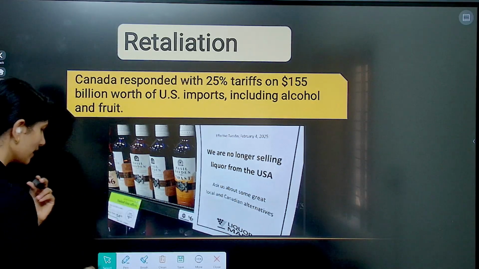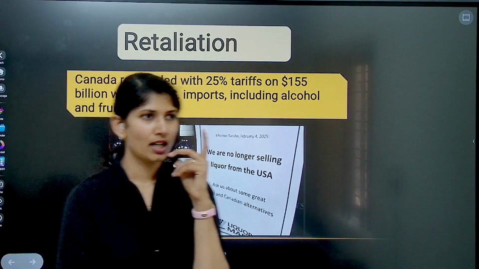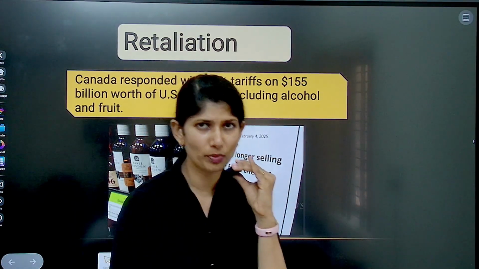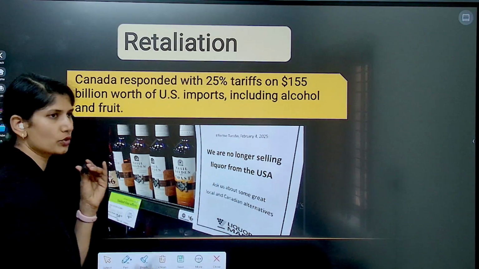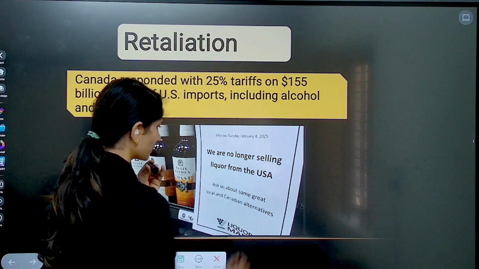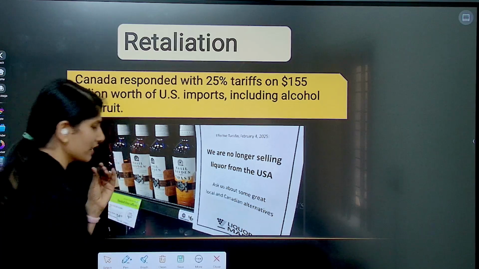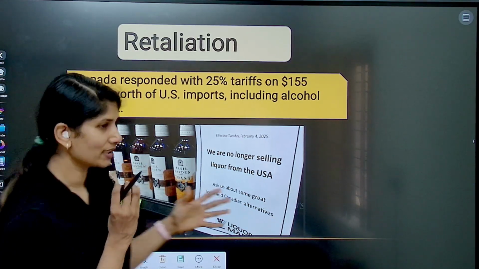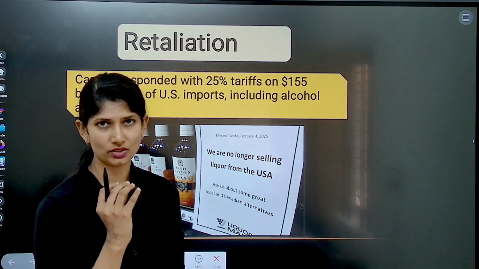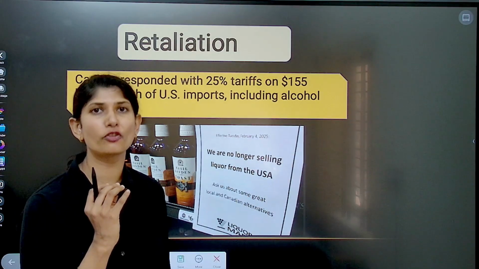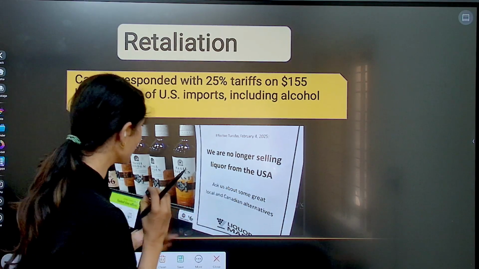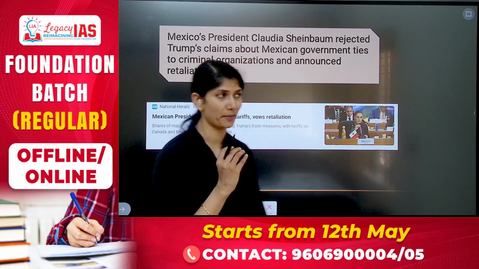And also, look at this. Experts have claimed that Canada's removal of US products from shelves is worse than its tariff policy. Look at this. This is a supermarket sign that you can find in Canada: "We are no longer selling liquor from the USA. Ask us about some great local and Canadian alternatives." First and foremost, alcohol, fruit, these things are very much in demand, yes, but those things are being swept off the shelves. This is going to impact the US more badly. Experts are claiming that this will affect the USA more than the tariff itself.